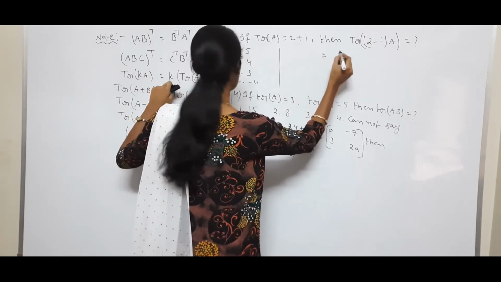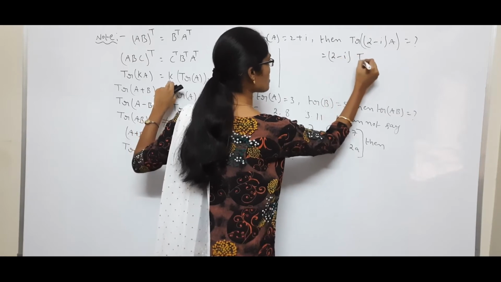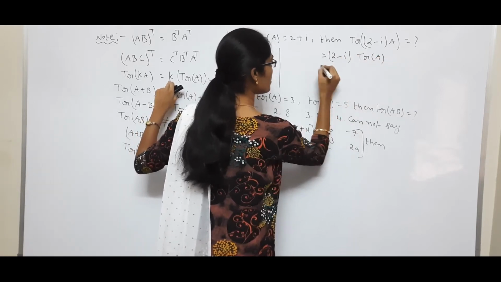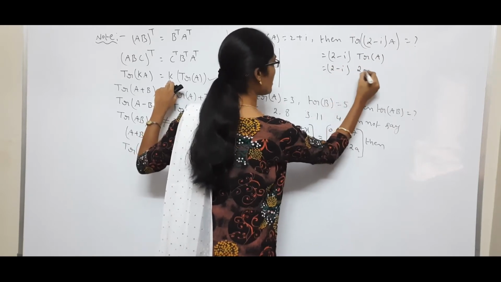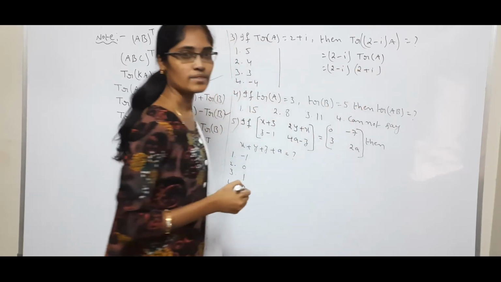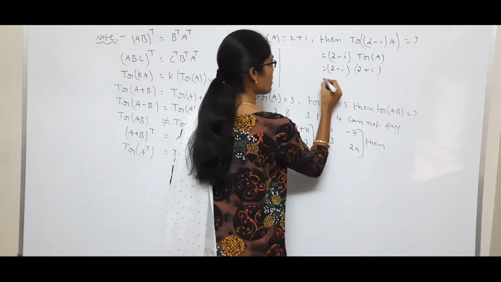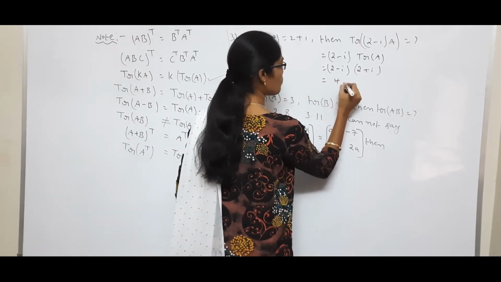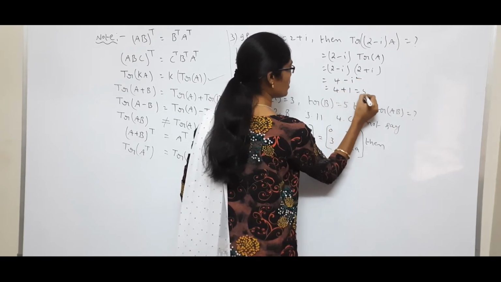Using this formula, (2 minus i) into trace of A, that is equal to (2 minus i) into, what is the trace of A value? 2 plus i. So it is in the form of (a plus b) into (a minus b), so a square minus b square. So 2 square is 4, minus i square, so 4 plus 1, that is equal to 5.